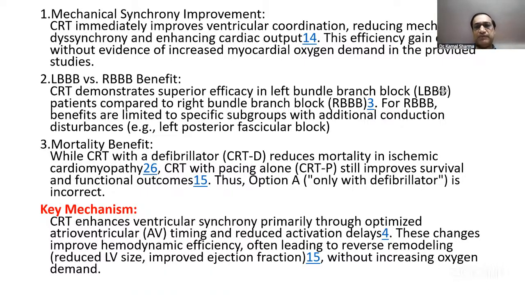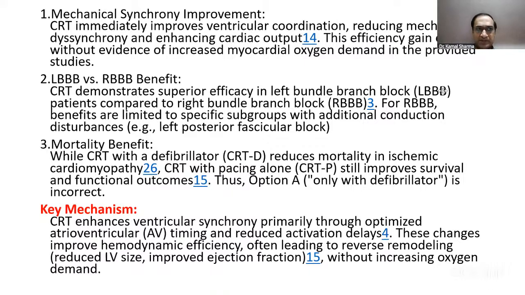Between LBBB and RBBB, we all know it's the LBBB, because RBBB will not cause dysynchrony between the septum and the posterior wall. In RBBB, the left ventricle will still depolarize first, and the dysynchrony between the septum and the posterior wall would be there in the LBBB, but not in the RBBB, because it's the right side where the supply is lost. So for RBBB, the benefits are very limited. You'll have to prove that there is echocardiographic LV dysynchrony present.